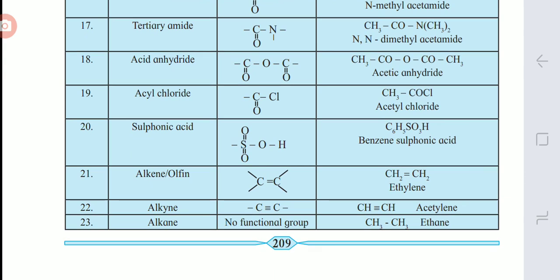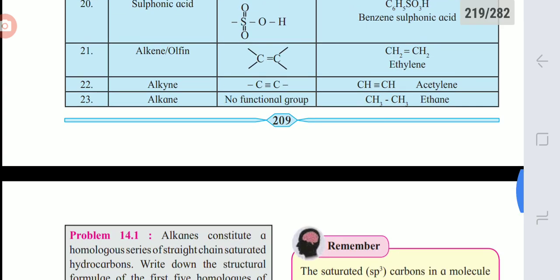Acid anhydride has -CO-O-CO. Acyl chloride is -COCl. Sulfonic acid is -S double bond O -OH. Alkene has a carbon-carbon double bond. Alkyne has a carbon-carbon triple bond. Alkane has no functional group, but we can say that there is a carbon-carbon single bond, and some examples are in front of that. You can check it and revise.